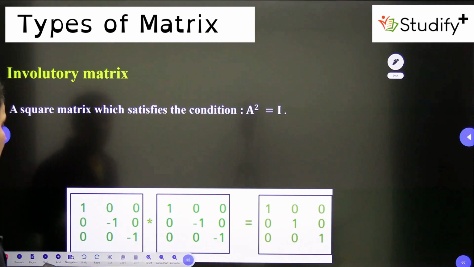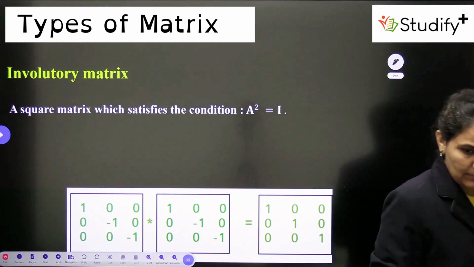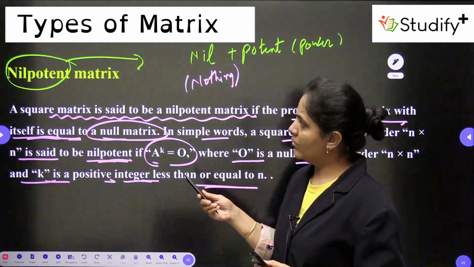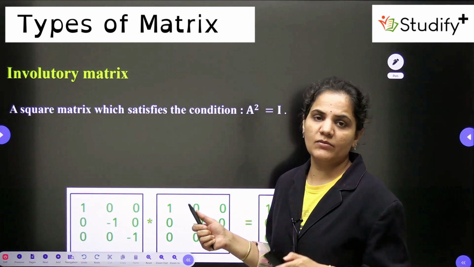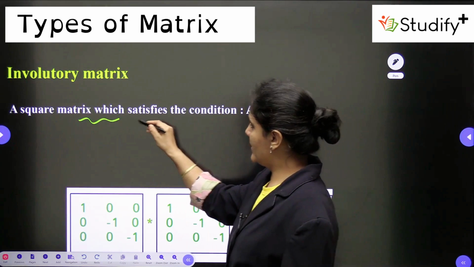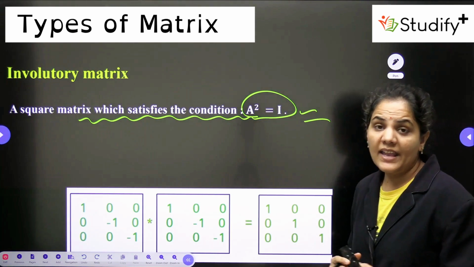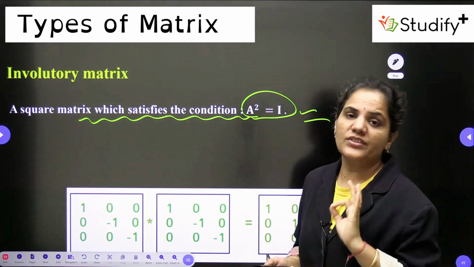Now let's come to the next one. Next one is the involutory matrix. As I told you, we have 3 special types of matrices. First one was idempotent, second one was nilpotent, third one is involutory. So involutory: a square matrix which satisfies the condition A square is equal to I is called an involutory matrix.